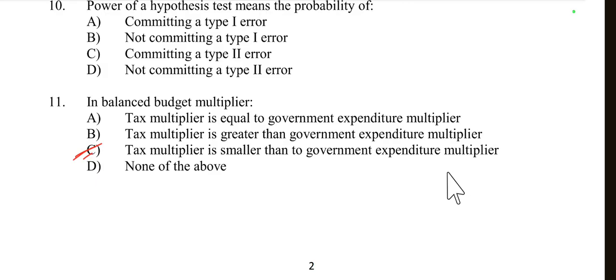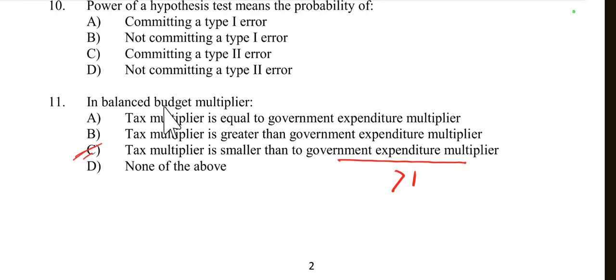The government expenditure multiplier measures the change in national income resulting from a change in government spending, so it is generally greater than 1. Then the tax multiplier measures what? It measures the change in national income resulting from a change in taxes, so it is generally less than the government expenditure multiplier, because part of the tax reduction might be saved rather than spent.